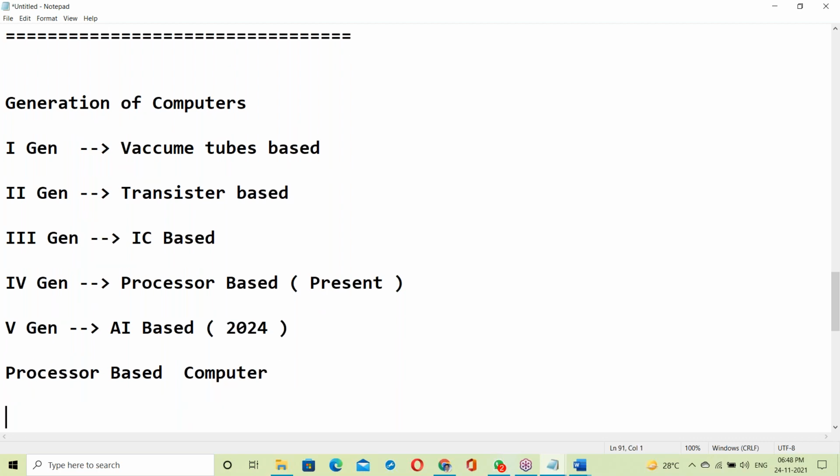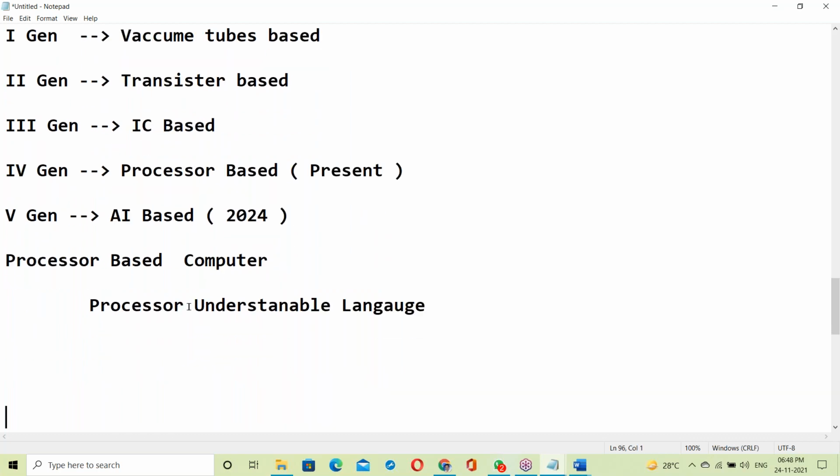What is the language here? Processor understandable language. What is processor understandable language? No idea? Yes, it's a binary code. Processor understandable language is binary code.